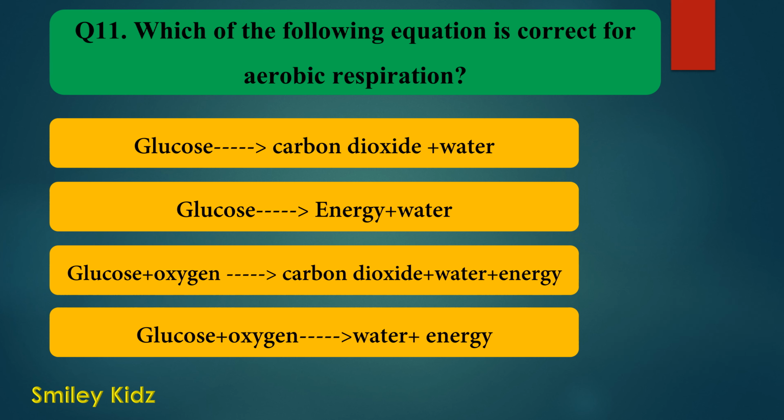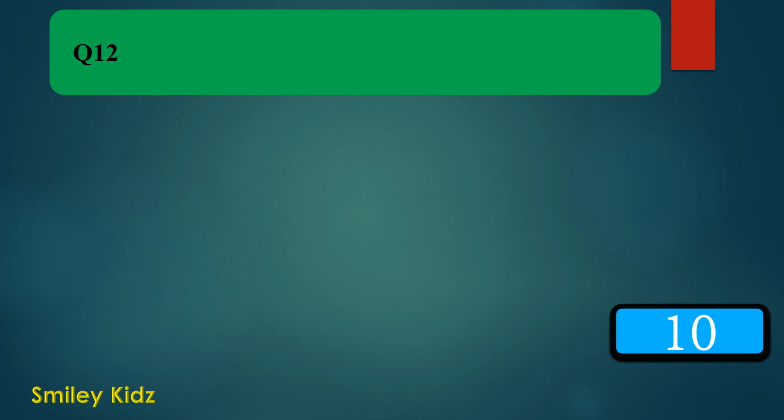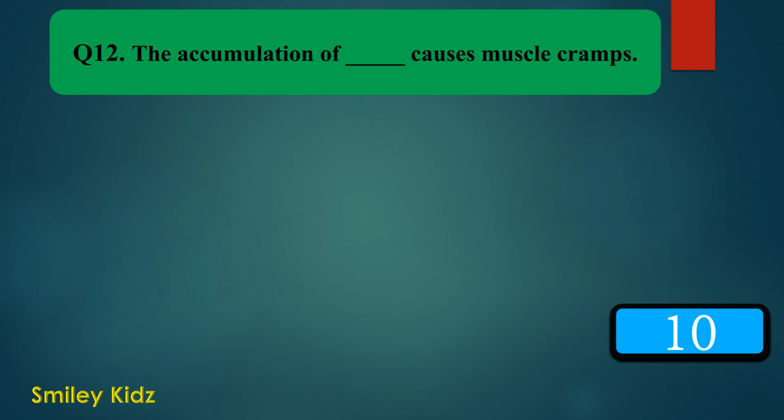Your time is up. And the right answer is glucose plus oxygen gives rise to carbon dioxide plus water plus energy. This equation is correct for aerobic respiration. Moving to question number 12. The accumulation of dash causes muscle cramps.